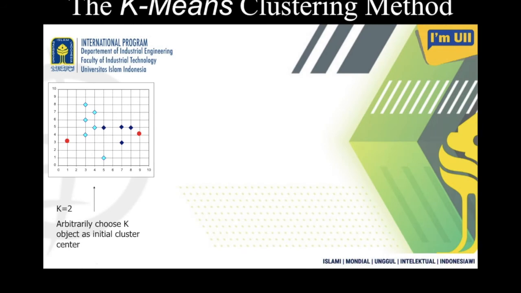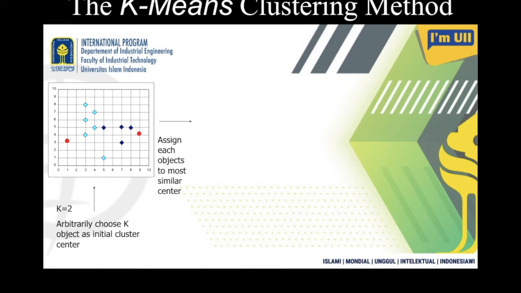Here is a pictorial representation of the same explanation, where you have a set of data. Arbitrarily I have chosen these two points in the grid here.